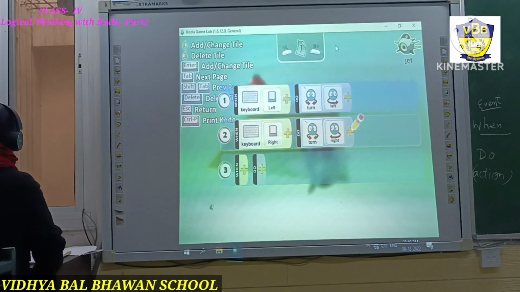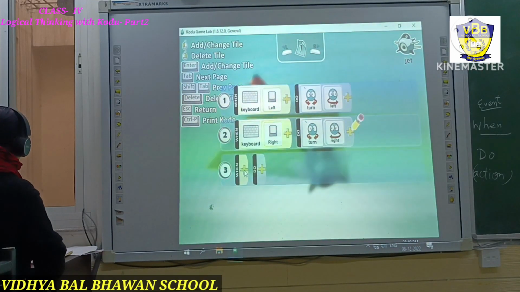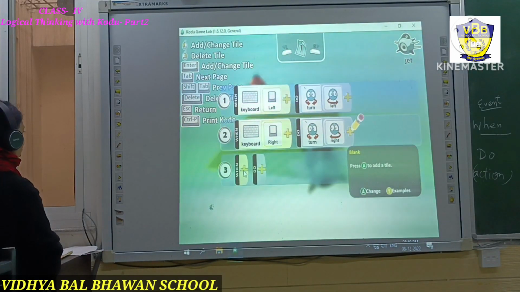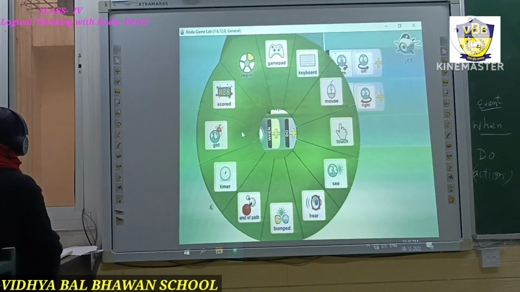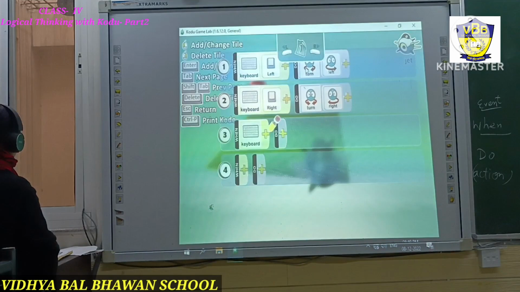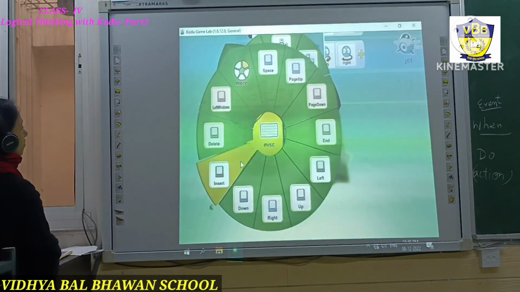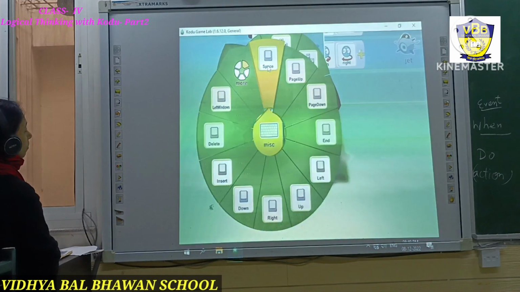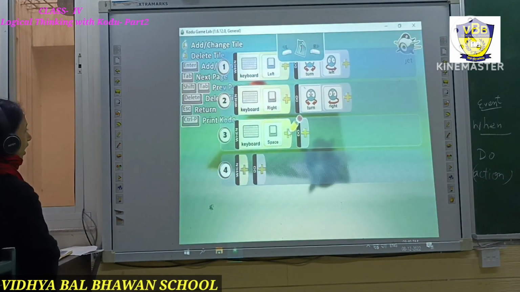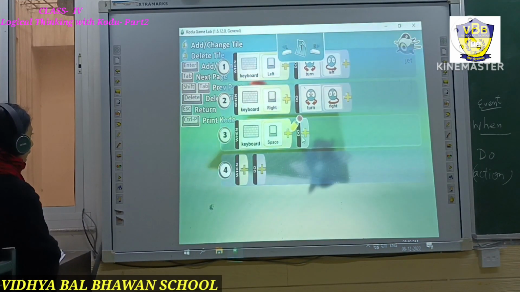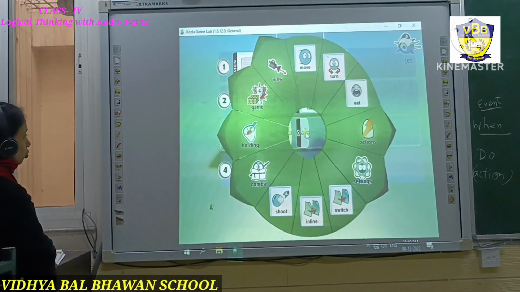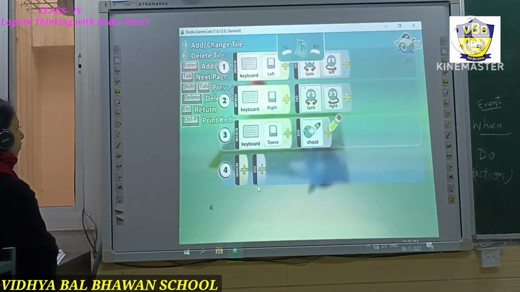Okay. So you can check on page number 91, students. Now I am writing the third line of code. Okay. Now click on this plus symbol in the third row. Again we will select the keyboard, and on the keyboard again in the miscellaneous part. In the miscellaneous part now we will press the space. If the space bar key is pressed, what will happen? We will shoot the missile.